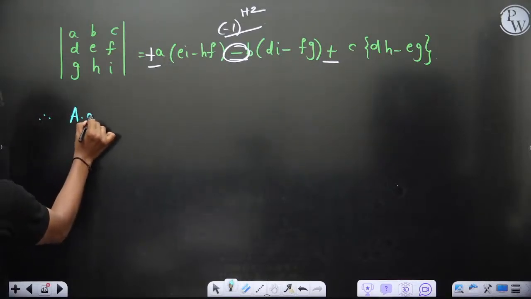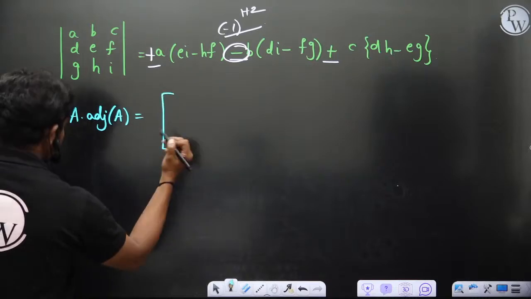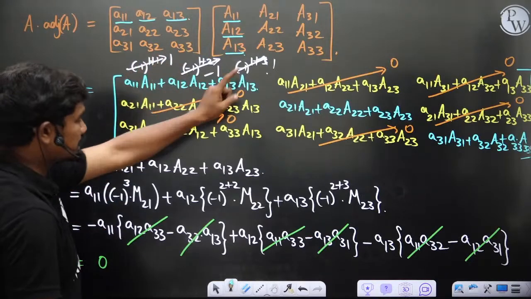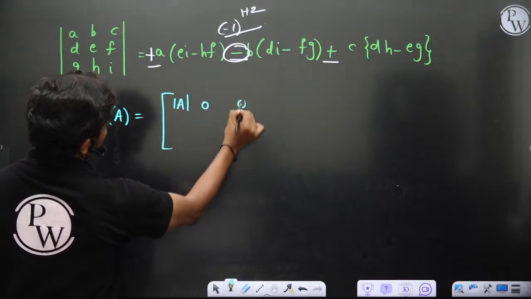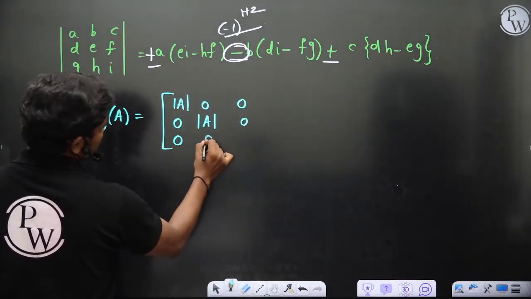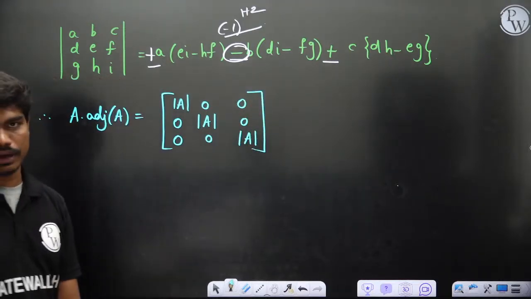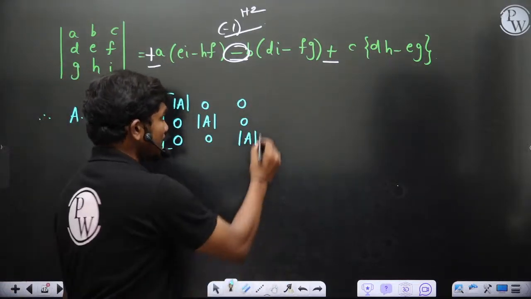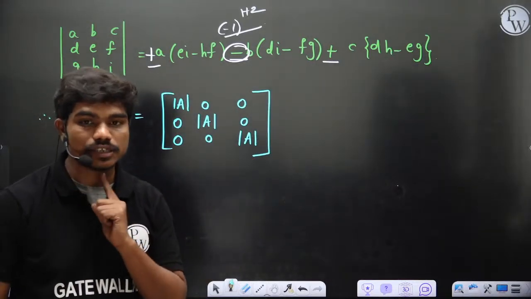Therefore A into adjoint A gives you one very beautiful matrix: determinant of A, 0, 0, then in the second row 0, det A, 0, and 0, 0, det A. More importantly, this matrix is a scalar matrix, which means all the principal diagonal elements are equal.